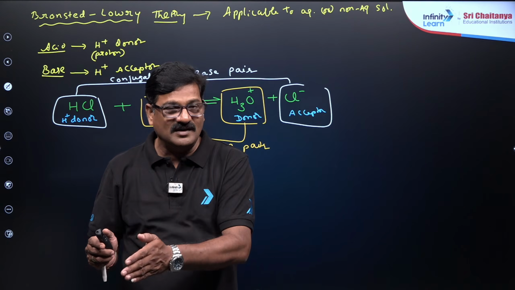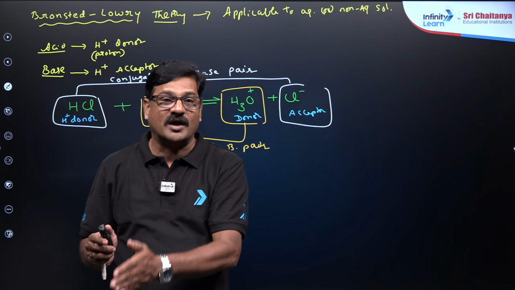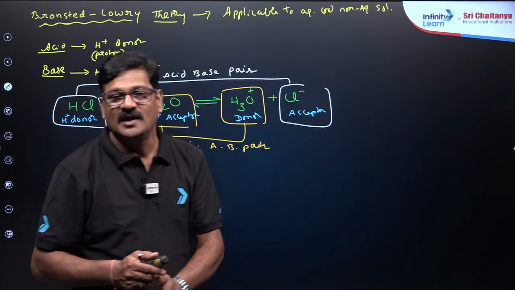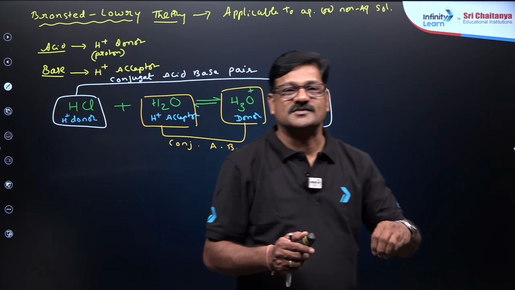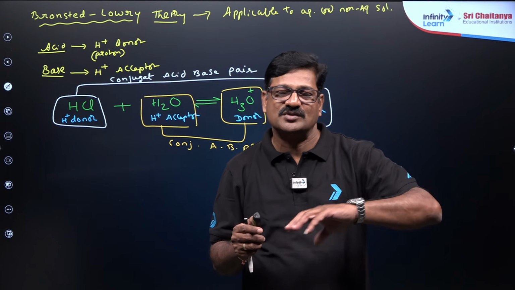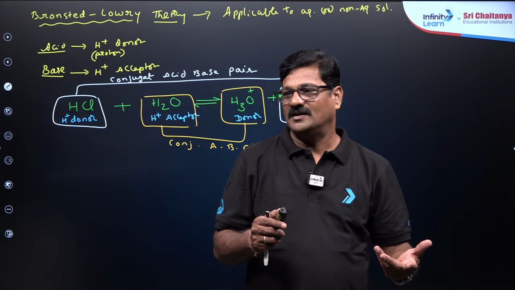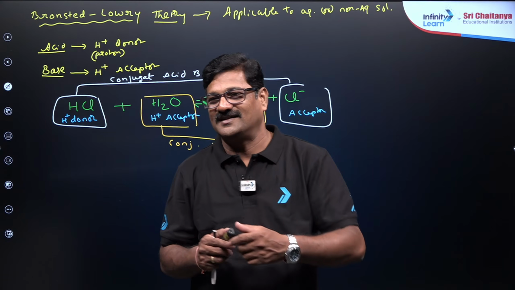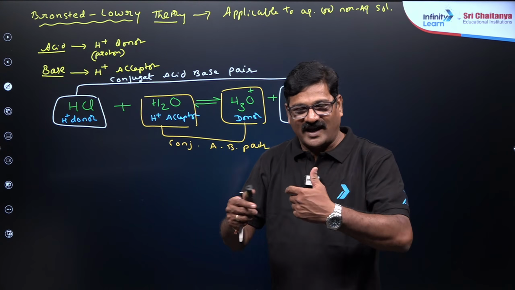अरहीनियस थ्योरी में ये aqueous solution होना ही जरूरी कंडीशन है, लेकिन Brønsted theory mein it could be aqueous solution, it could be any solvent. Understand? Got it. That's good. So you see the kind of interaction.